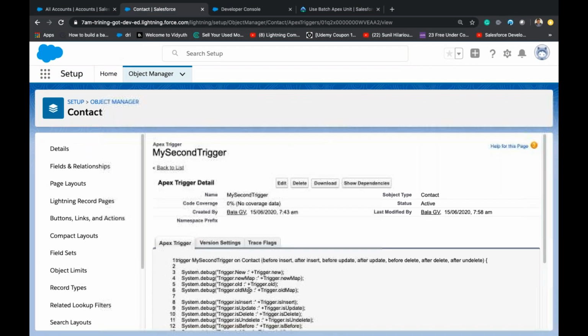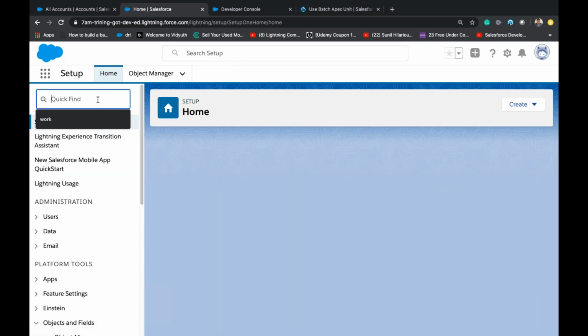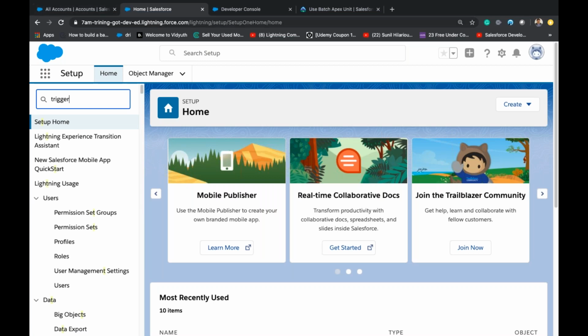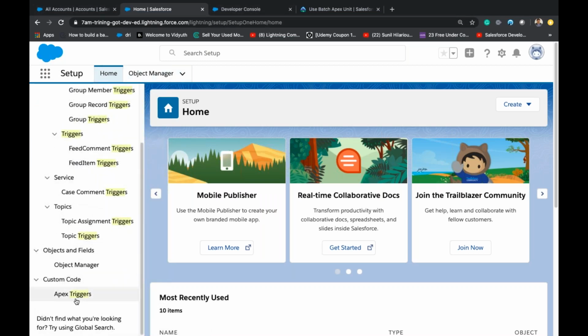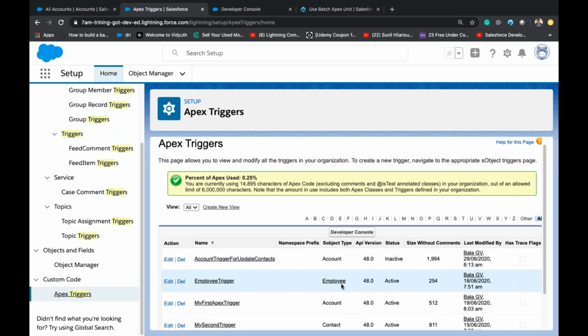Nothing here. From the custom code also we can navigate to Apex triggers.